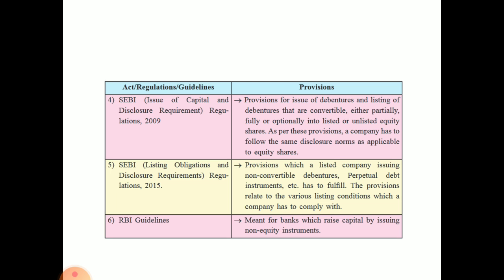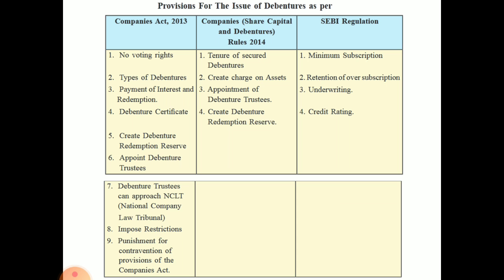देन RBI guideline meant for banks which raise capital by issuing non-equity instrument. ये प्रोविजन किसके लिए है? फॉर बैंक्स विच वांट टू रेज कैपिटल बाय इशूइंग non-equity instruments. Next, provisions for issue of debentures as per Companies Act 2013, Company Share Capital and Debentures Rule 2014 and SEBI. तो उनके अकॉर्डिंग क्या क्या प्रोविजन है.